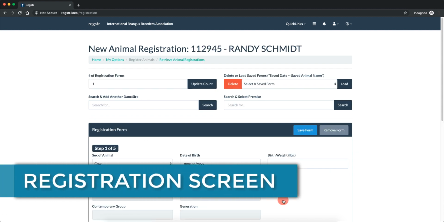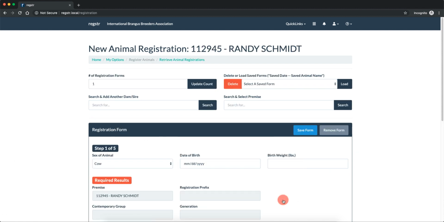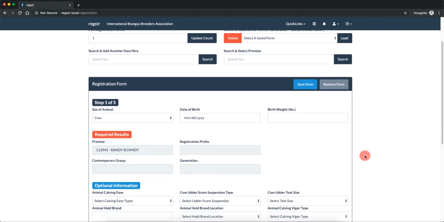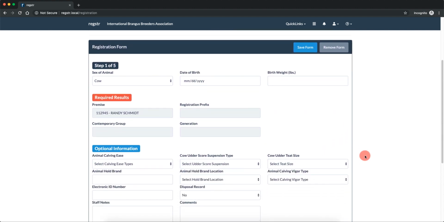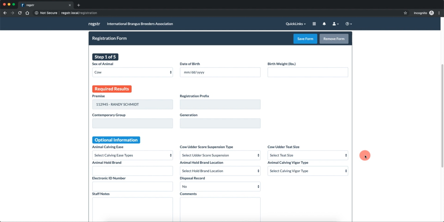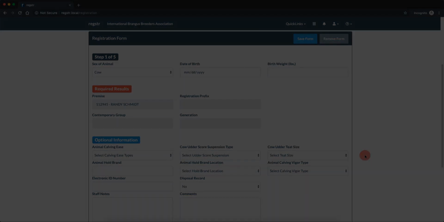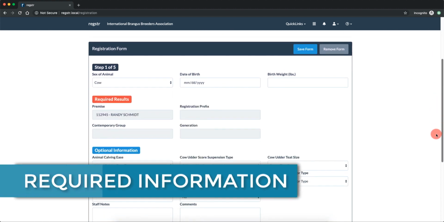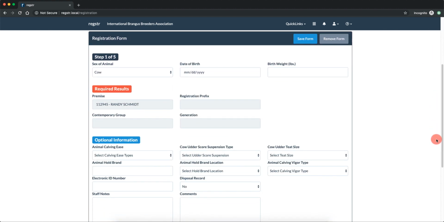From the resulting animal registration screen, you will see several options for submitting forms, loading form data, and both required and optional information. The registration screen will step you through multiple pieces of information which may be required by your breed association, such as animal sex and date of birth.